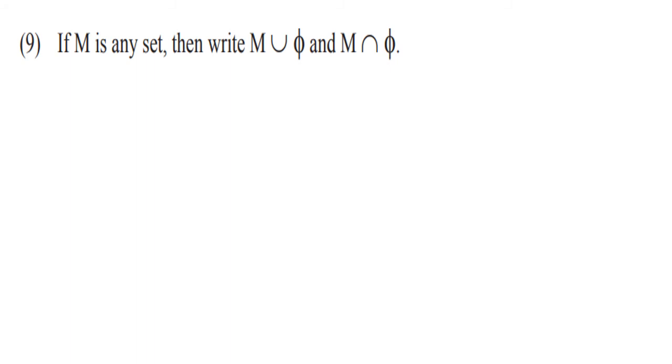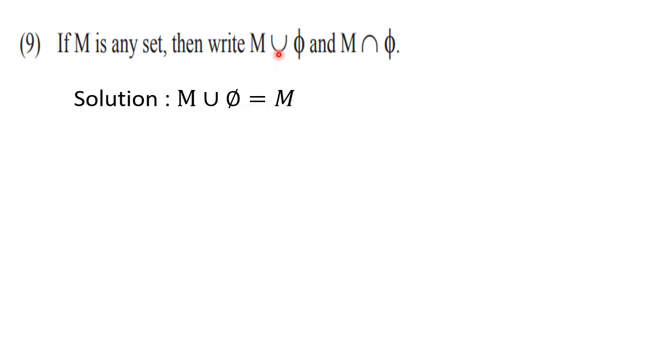Question number 9. If M is any set, then write M union null set. You know that phi is a symbol of null set or empty set, and M intersection null set. So for this you need to recall the properties. When we studied the operations intersection and union, there we have seen the properties of intersection and union. So M union null set is the set itself. That means the answer of this is M. This we have studied. So M union null set, or M union phi, is equal to M itself.